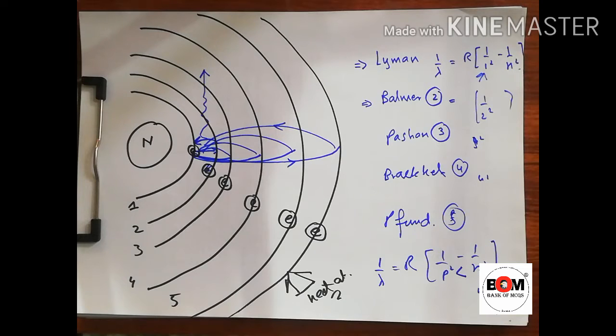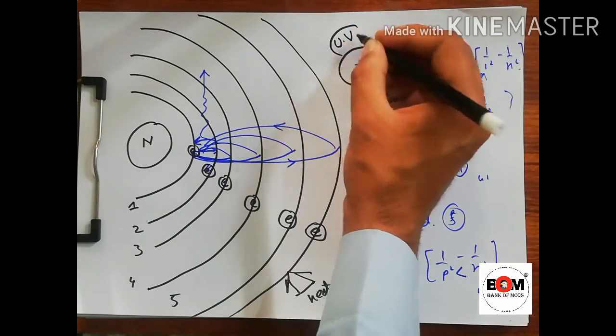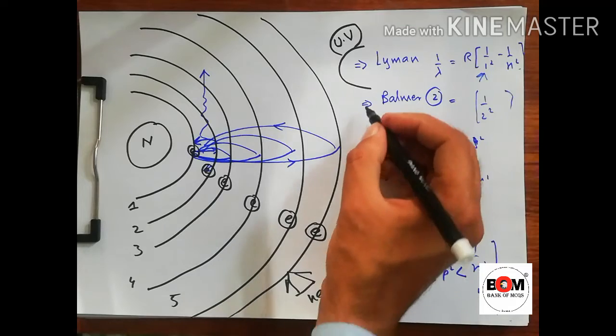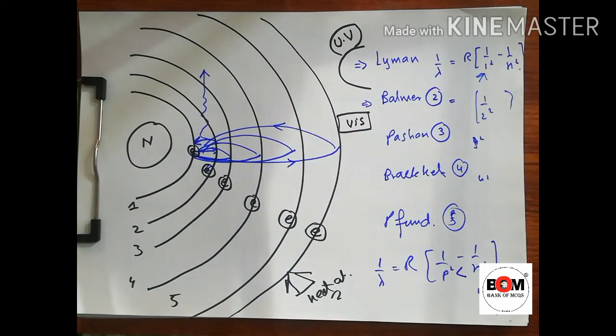The next is the Bohr model of the hydrogen atom. This was about the spectrum of hydrogen atom. They didn't show here which one is Lyman, which one is Balmer, and which one is Paschen. So you must remember that the Lyman series occurs in the ultraviolet region. The Balmer series occurs in the visible region. That's why Balmer discovered it, and he used a prism.